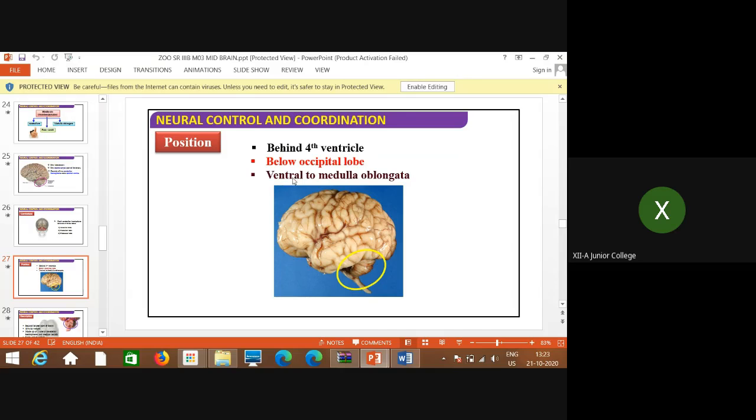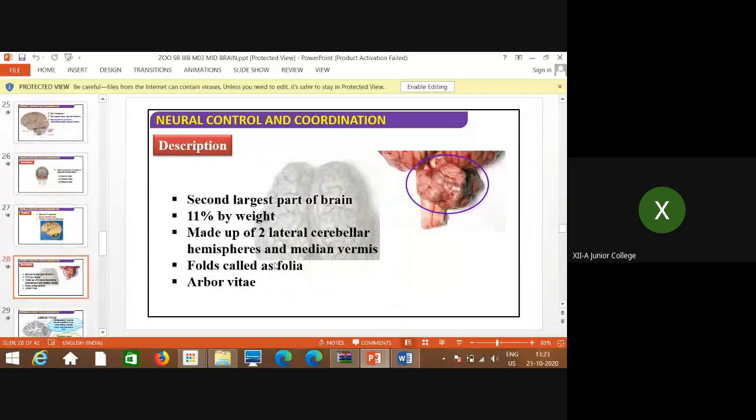And ventral to medulla oblongata means what? Medulla oblongata is present on the back side and it is present on the front side. So this is the position of the cerebellum.